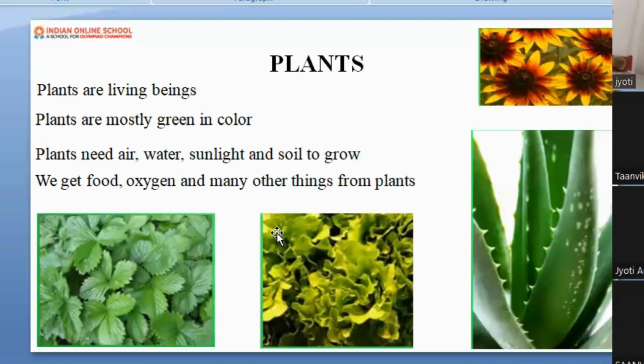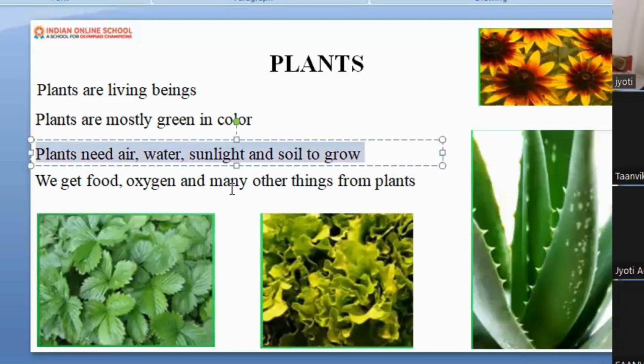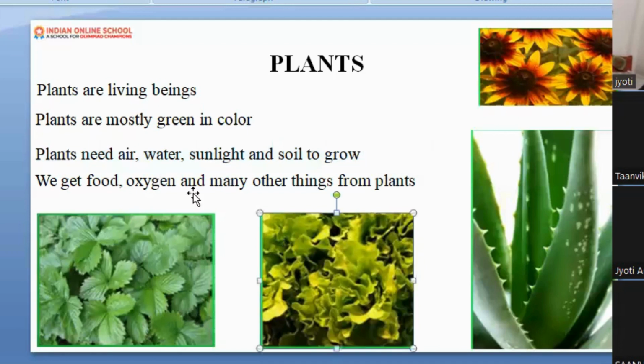And if you want to make it more tasty, you will add some spices in it, isn't it? But here for the plant, as you can see, plant needs four things in order to make the food. And what are they? Because plant is a living being and living being needs food. So plant needs air, water, sunlight and soil in order to grow and become healthy like us. Okay. I hope you understood this much.